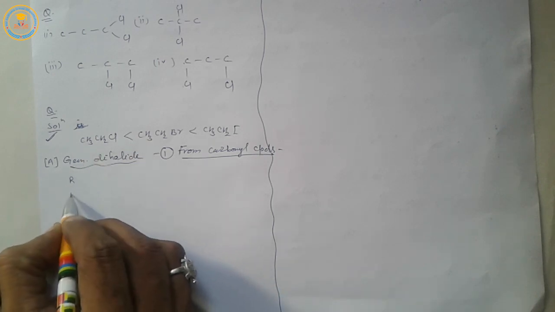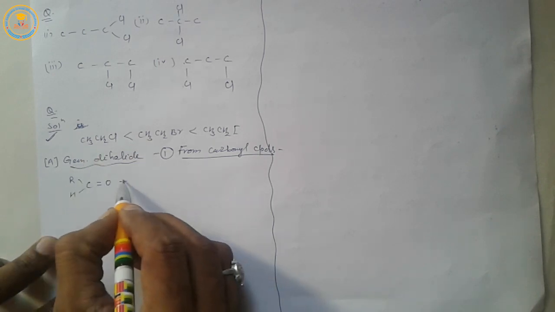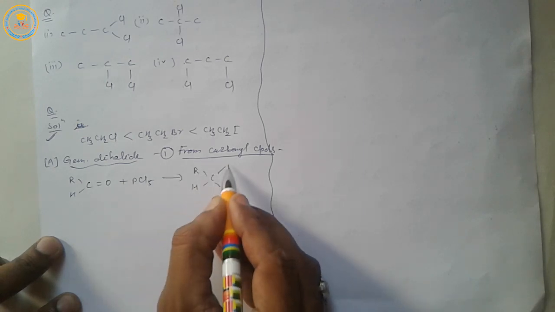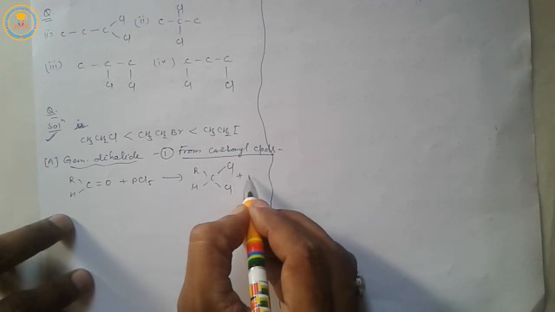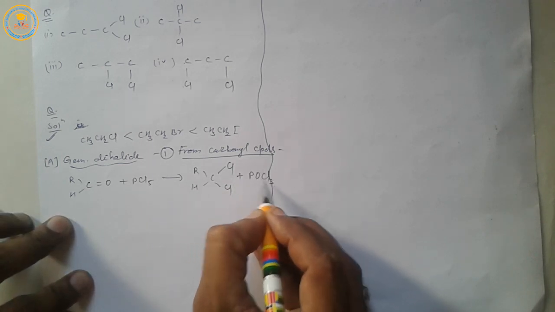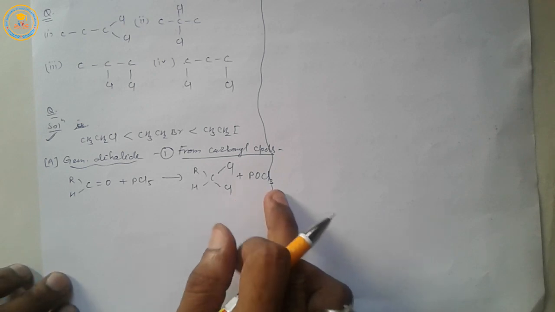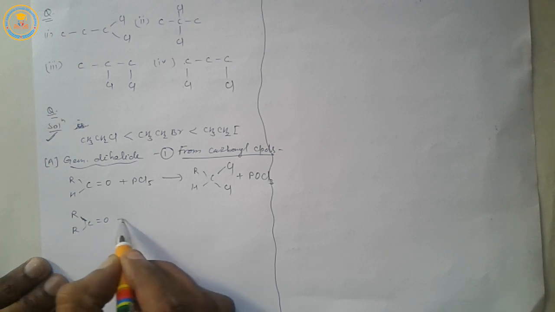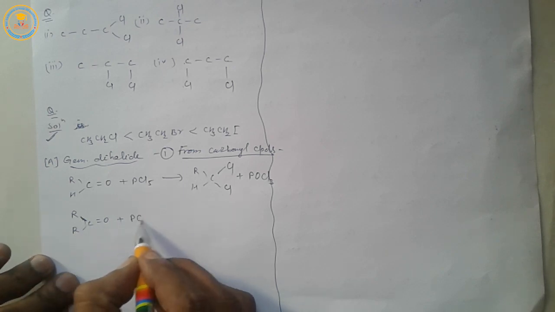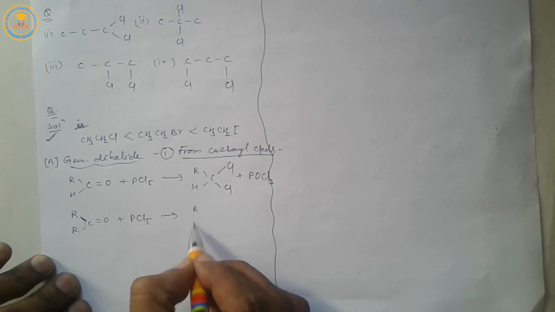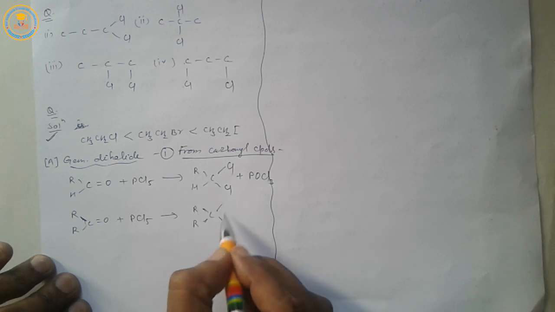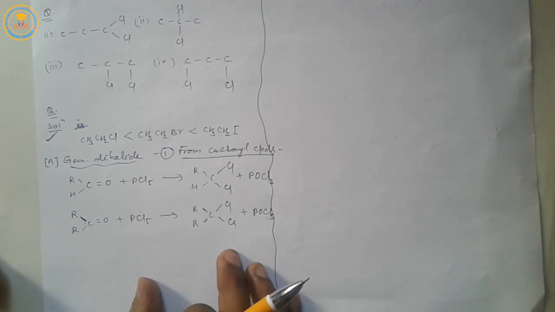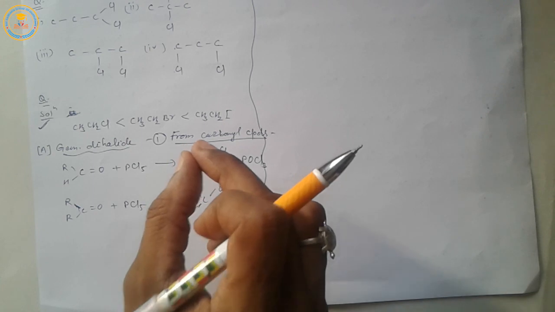For example, an aldehyde reacts with PCl5, then geminal dihalide is formed, and the byproduct is phosphorus oxychloride. Ketones are treated with PCl5, then geminal dihalides are formed. Now a question for homework.